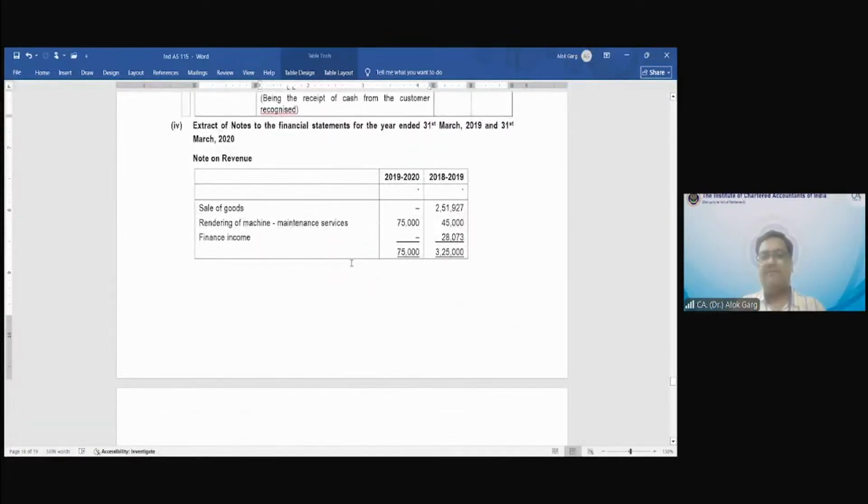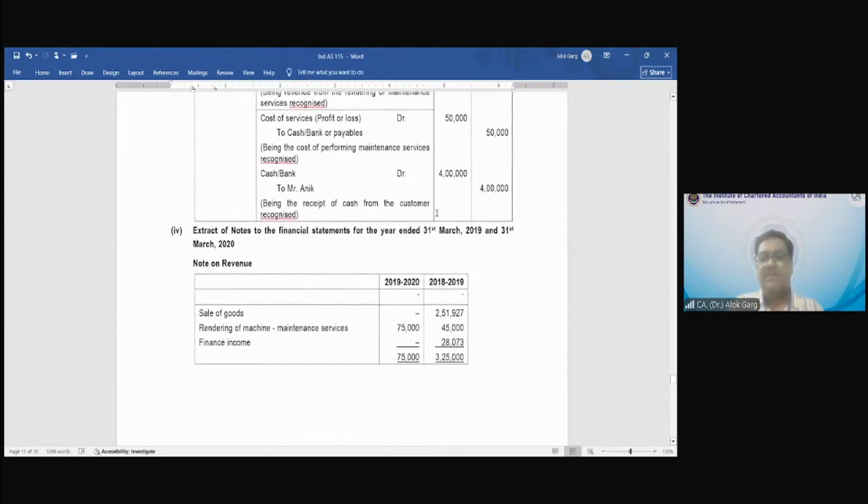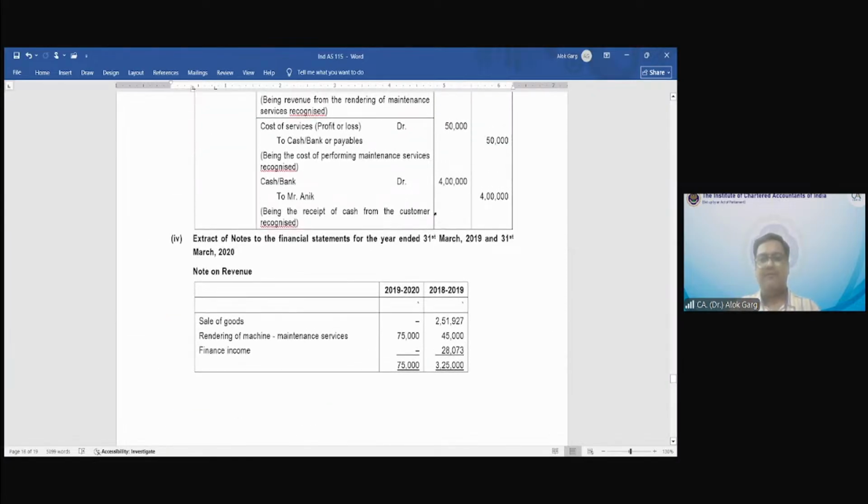And this is 1819 and 1920. So in 1819, the sale of goods revenue is this much. The machine revenue is this much. This is the finance income. So how did this 28,000 come? That is the 30th September and 31st March interest, of course. And this 75,000 is the 1st April 19 service revenue.